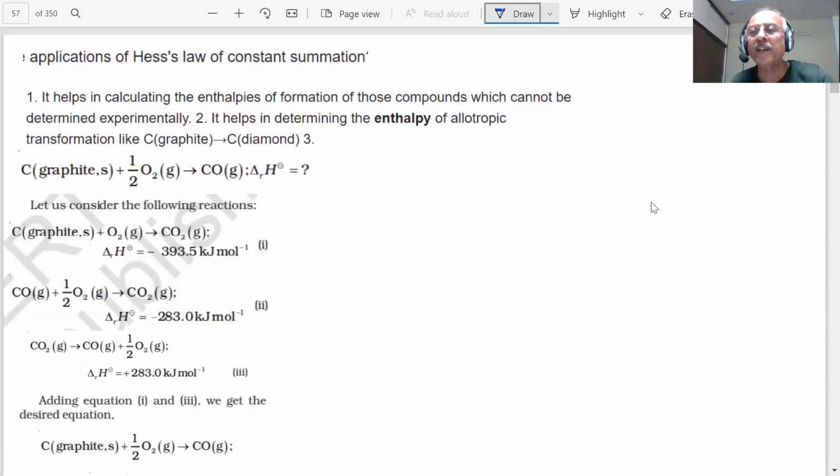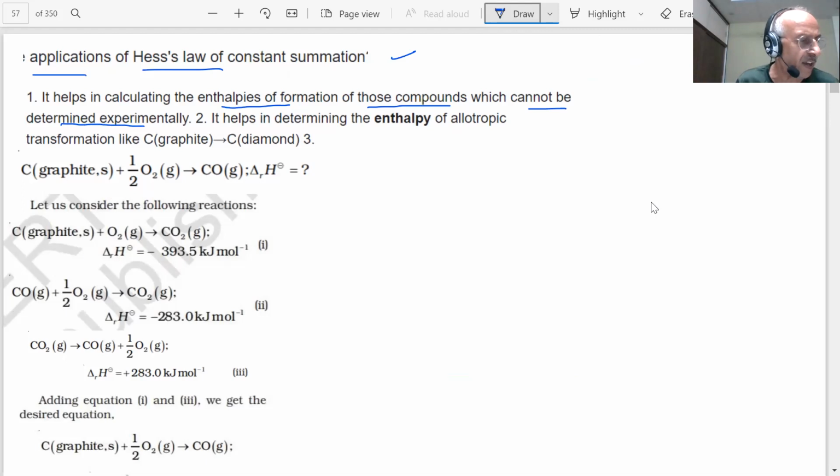Now the question is, when I say this is a law, what are its applications? What are the applications of Hess's law? That is where the questions will come. It helps in calculating the enthalpies of formation of those compounds which cannot be determined experimentally, students. If I cannot determine the enthalpy of formation of a compound experimentally, then I can apply Hess's law.